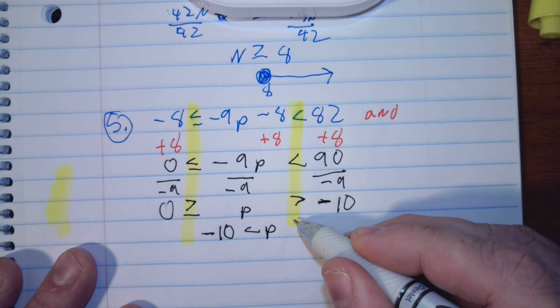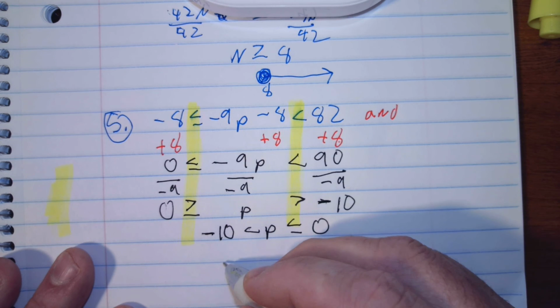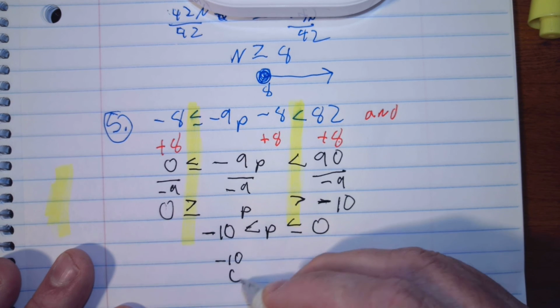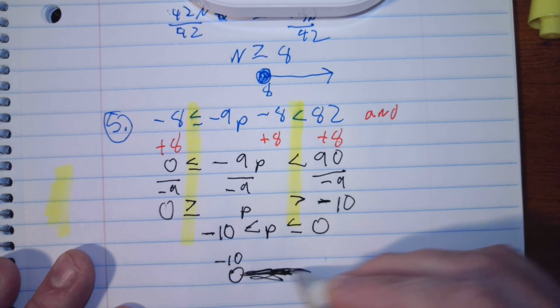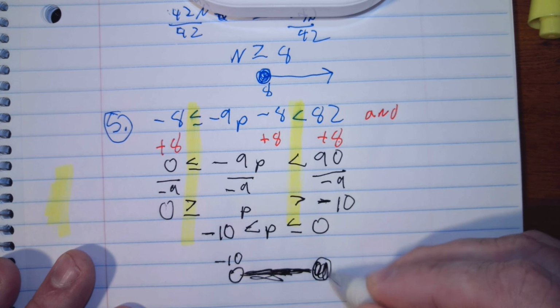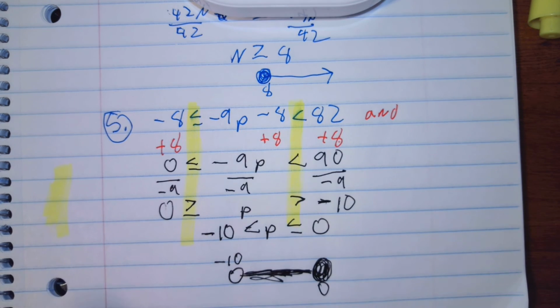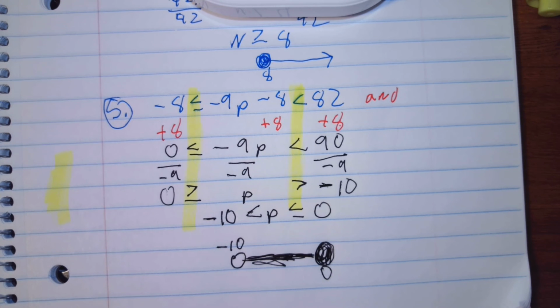and the biggest. In this case, the biggest is 0. Okay, when we graph this, we're going to start with the smallest, -10, and that would be a circle. And then p's in the middle. And then the biggest. And I'm going to do a circle and fill it in because of the less than or equal to. And that would be 0. And that's how you kind of graph it if you don't have that number line. And we can see if it fits on that number line. Does it fit on the number line? Looks like it does.